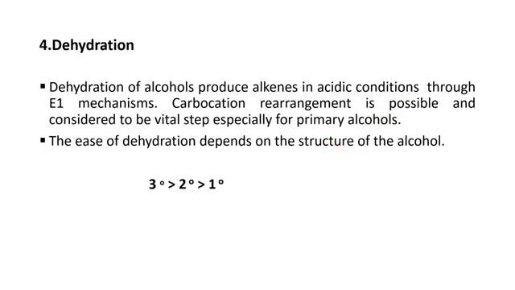Now, how do tertiary, secondary, and primary respond? So here is the answer. The ease of dehydration depends on the structure of alcohol. Tertiary ease of dehydration is greater than secondary. Secondary is greater than primary.